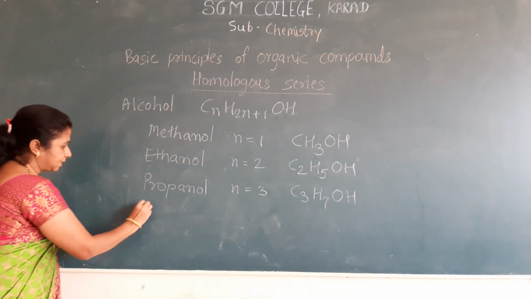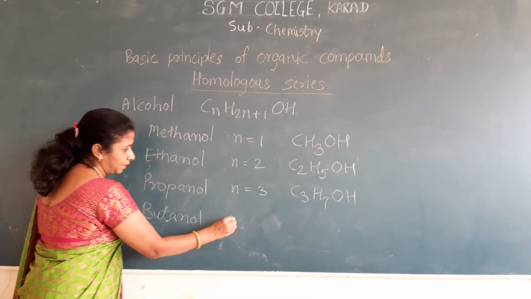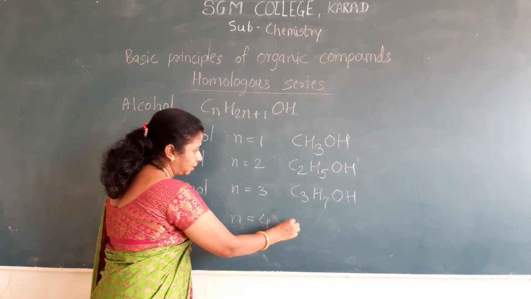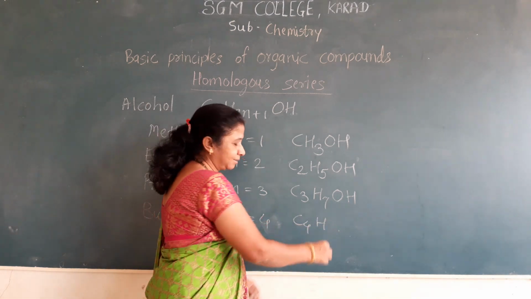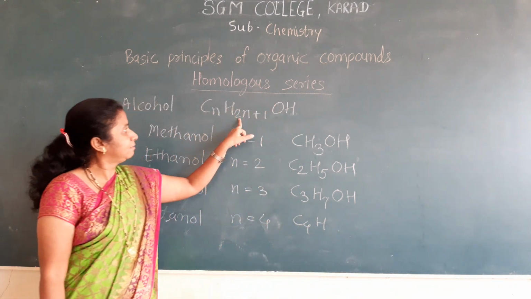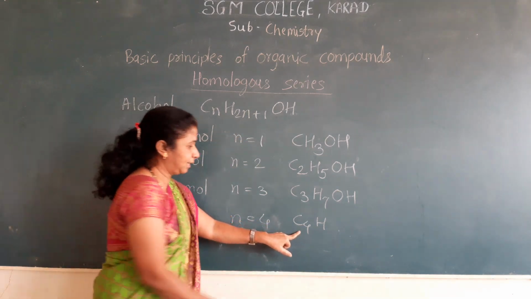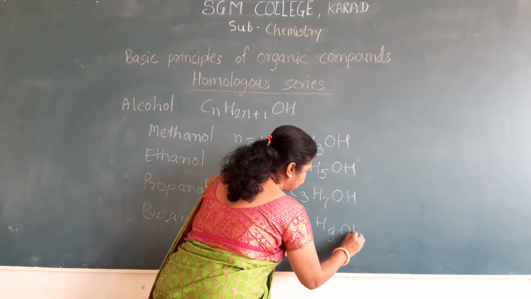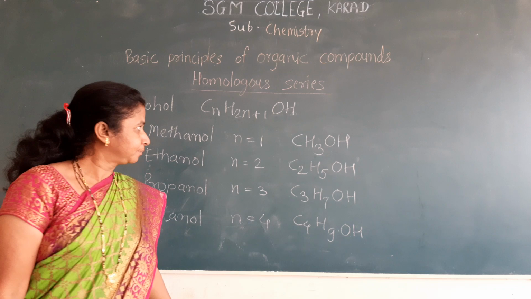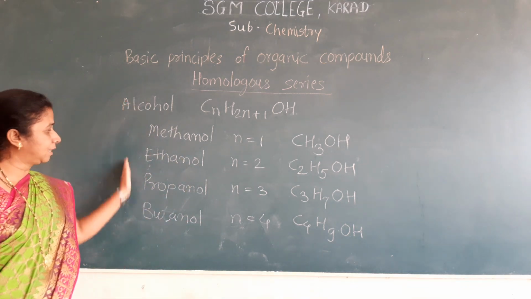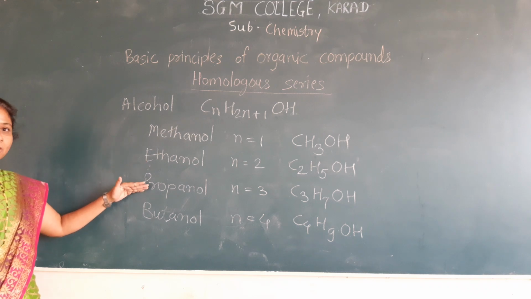The fourth member is butanol, where n is equal to 4, C4H9OH. The general formula is CnH2n+1OH. In this way, we write the molecular formula of the next members. And this is the series of the alcohol family: methanol, ethanol, propanol, butanol.